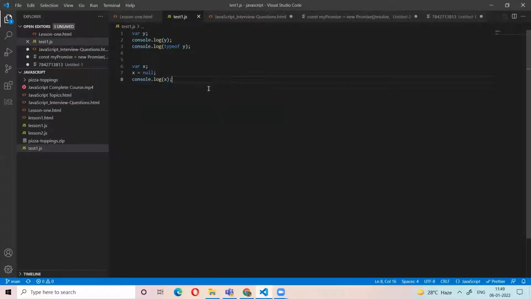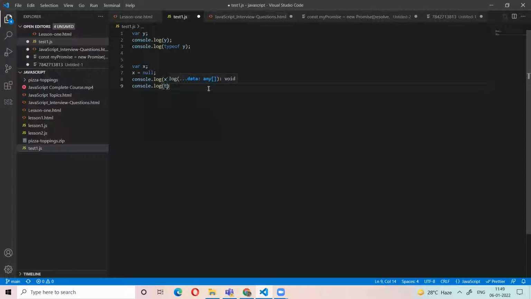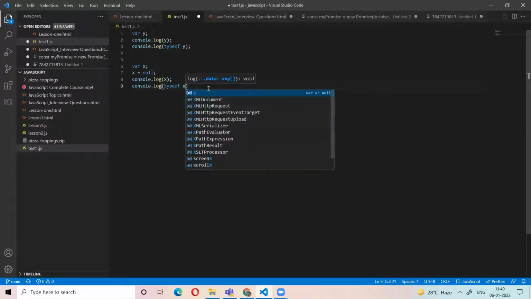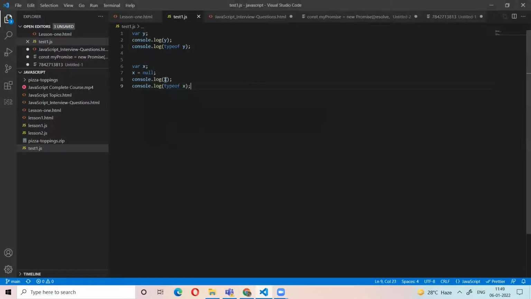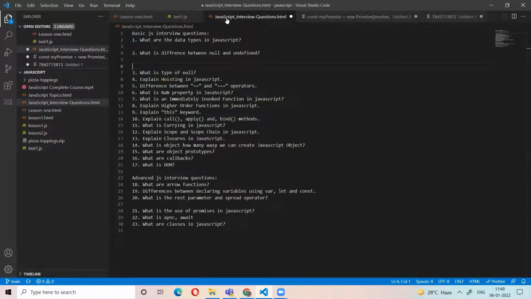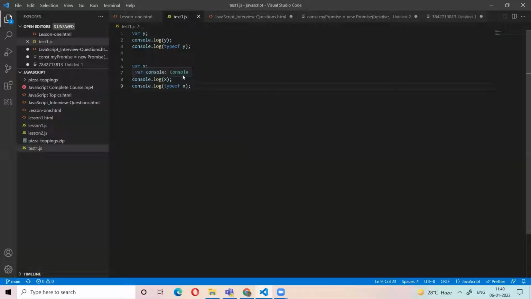Null. But the interesting thing is, what is the type of null? So what is the type of x here? Let's see. Object. Don't get confused. The type of null is object. There is one other question, I think: what is the type of null? The type of null is object. Here I set the value null to x, and the type of x is object. But the value itself is null. The value is null, but the type of null is object.